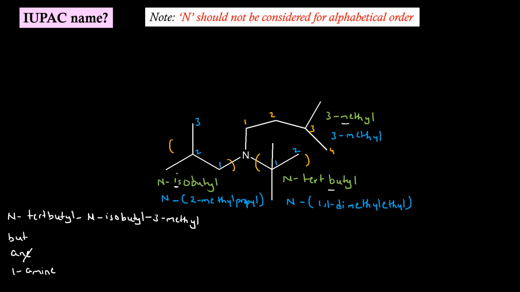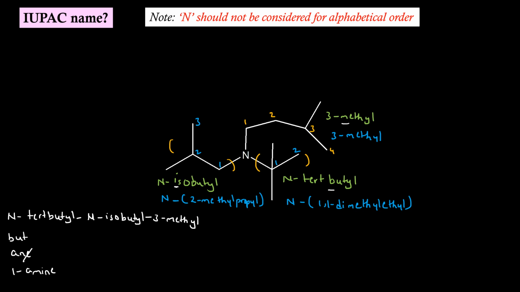If we try to arrange them in alphabetical order, for this we have to consider M of N-(2-methyl propyl), but the same M is present with the other two prefixes also. So we should go to the next term. Here after methyl we have nothing. After methyl we have ethyl. After methyl, propyl. So 3-methyl comes first, then N-(1,1-dimethyl ethyl), and then comes N-(2-methyl propyl).